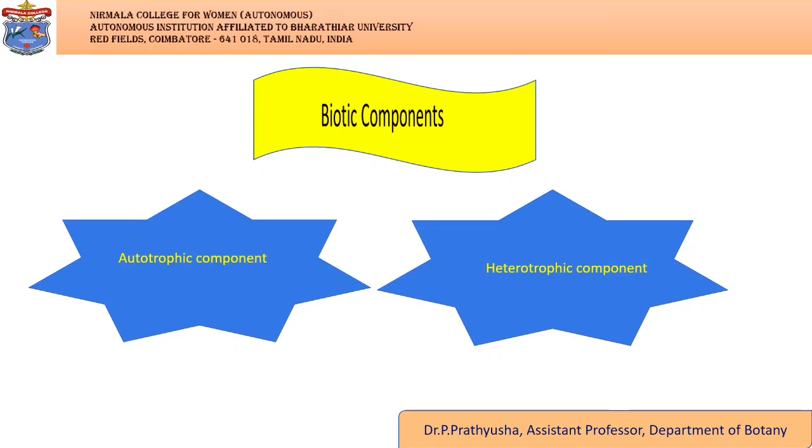Heterotrophic components are the components in which the utilization, rearrangement, and decomposition of the complex material take place. The organisms involved are known as consumers as they consume the matter built by the producers. The consumers are further classified into macro consumers and micro consumers. Macro consumers include herbivores, carnivores, and omnivores.